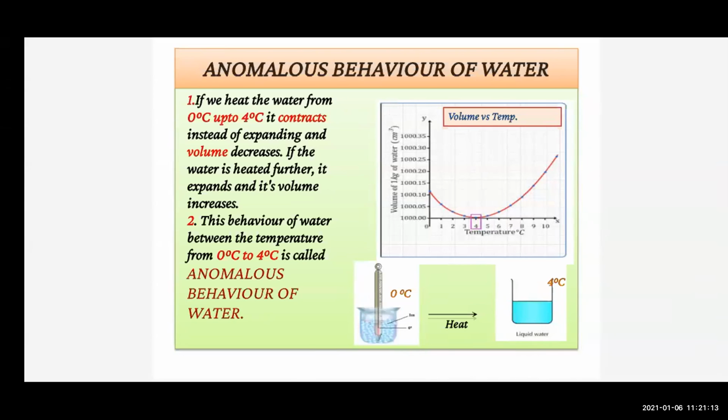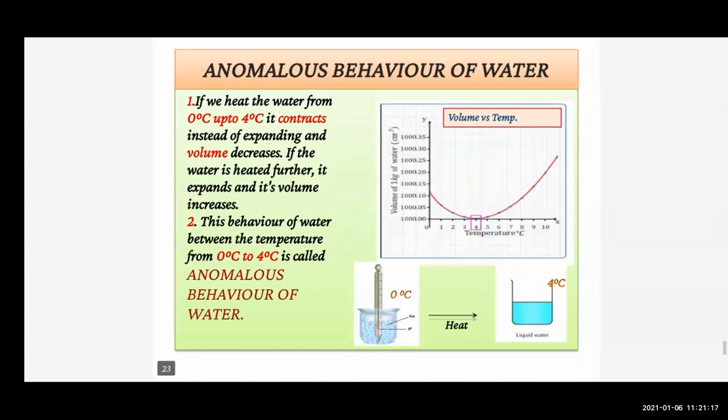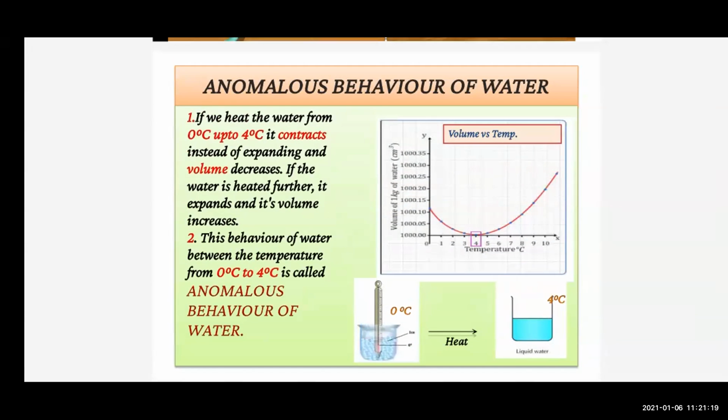What is the example? If 1 kg of water is heated from 0 degrees Celsius and its volume is plotted as a function of temperature, we get the graph. Now you can see the graph is given. The graph will be volume and temperature.